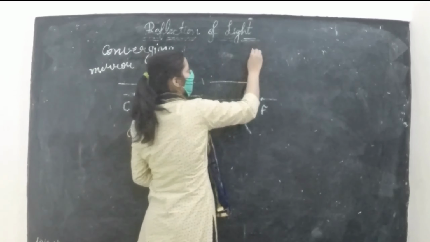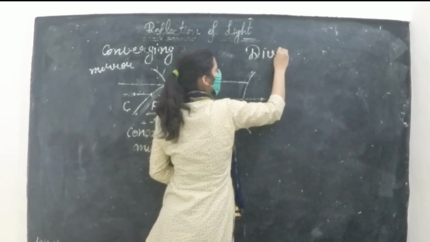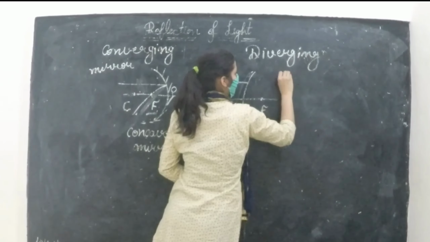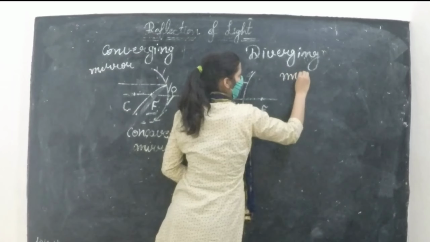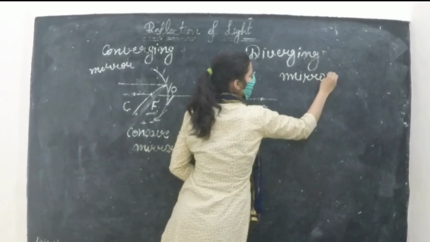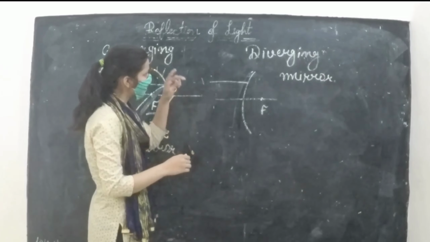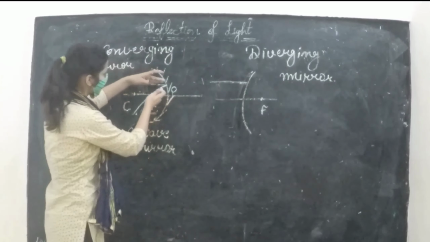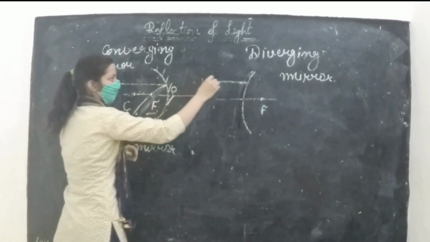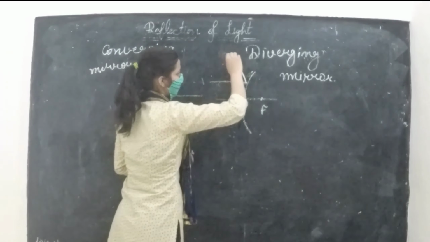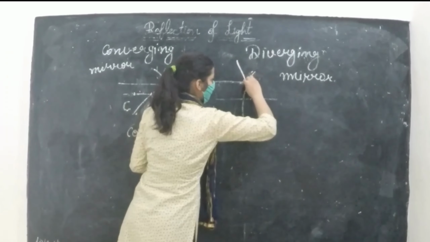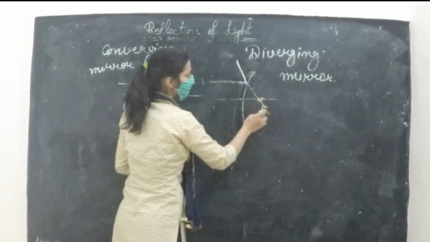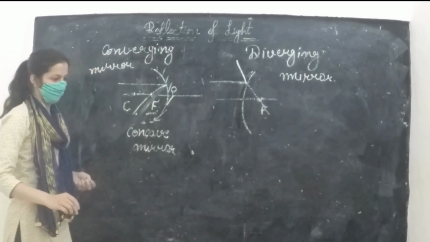This other mirror is known as a diverging mirror. But what does it do? It diverges the rays. The concave mirror converged the rays at point F, but this one diverges the rays in this direction. Now when we bend these rays backwards, they will meet at this point. This point is the focus of the diverging mirror.